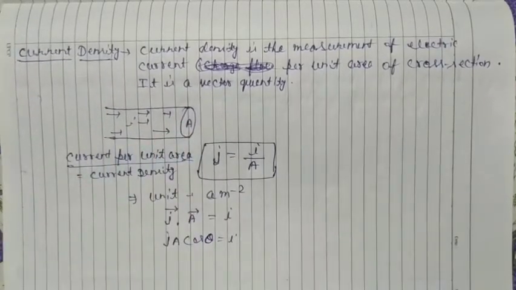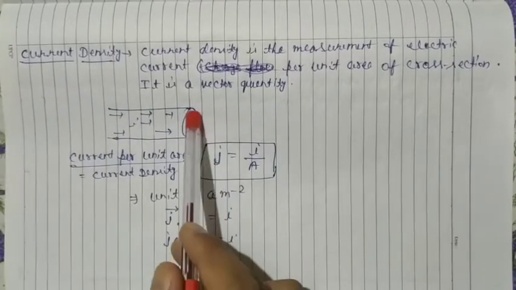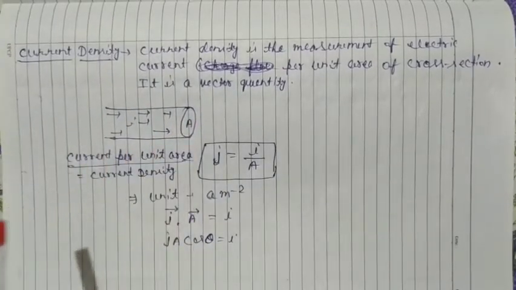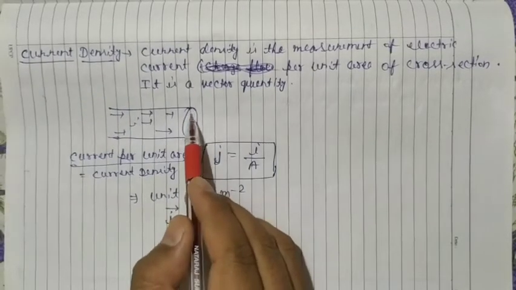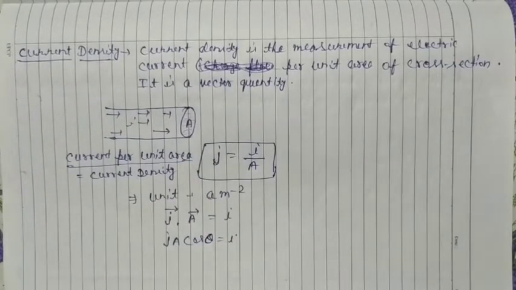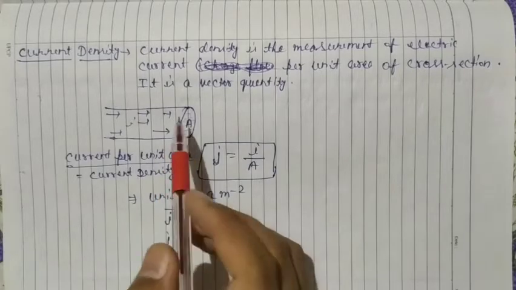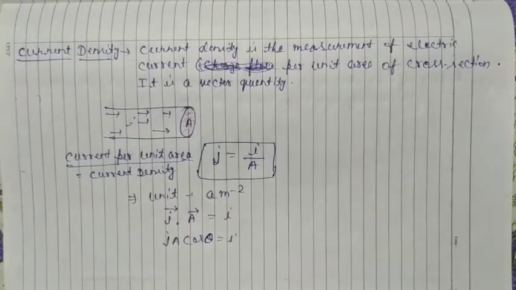If we divide the area into very small unit area, we have another quantity, current per unit area.